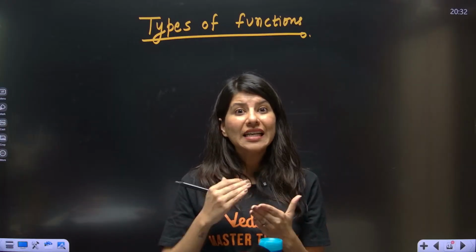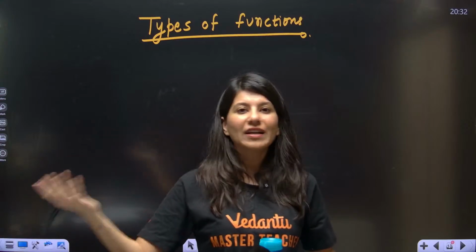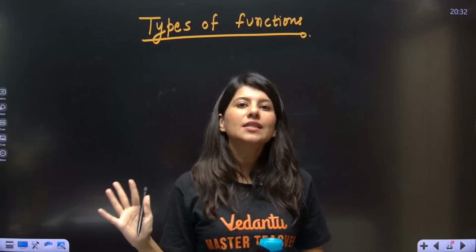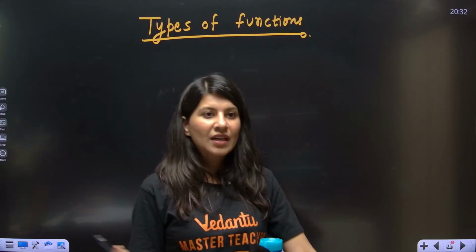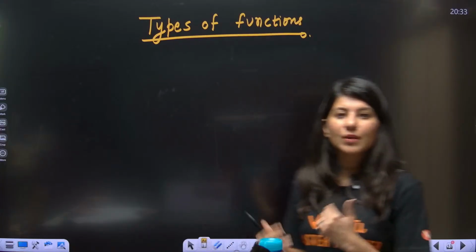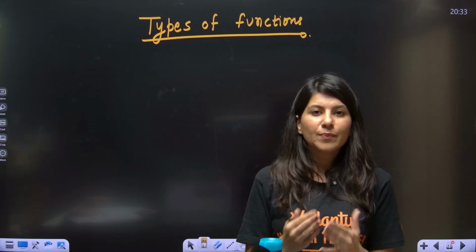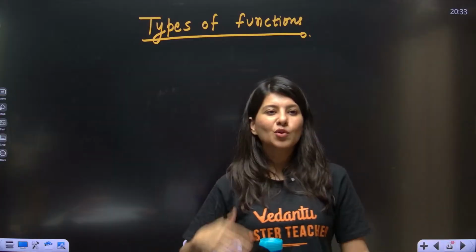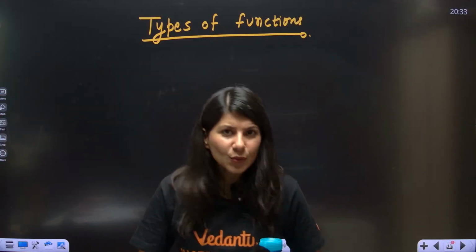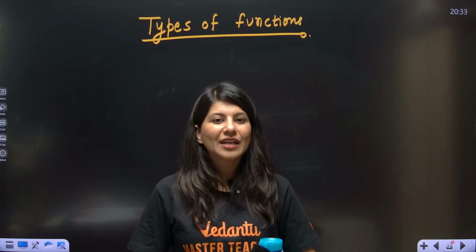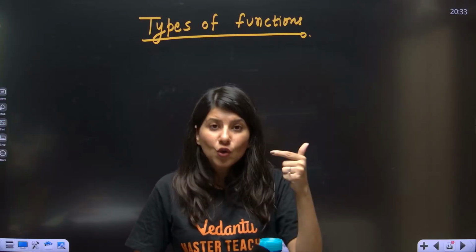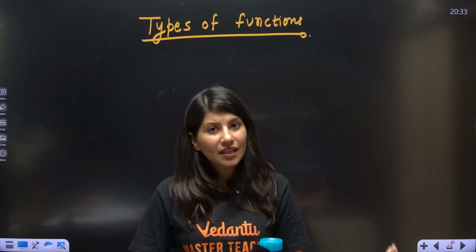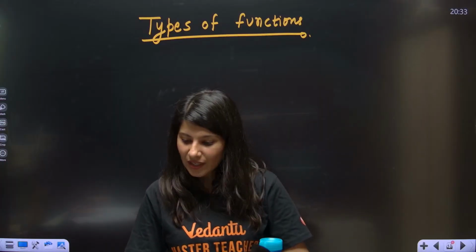But you have to deal with those functions in the complete calculus. You have to find out the integration of log. You have to find out the derivative of log. So you have to have a clear understanding of all the functions. So in this segment, we are going to talk about the types of functions, for example, polynomial function. We'll be doing the post-mortem detailed report of every function. Post-mortem report means that we are going to talk about the graph of the function, the domain of the function, the range of the function. These three things I think are enough to give any detail about that particular function.